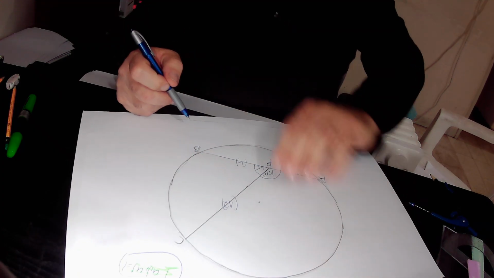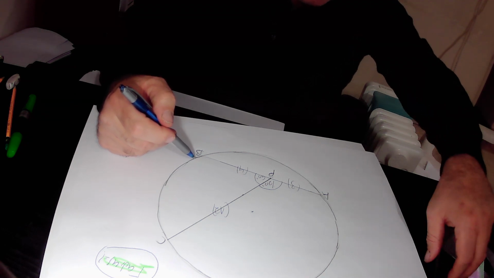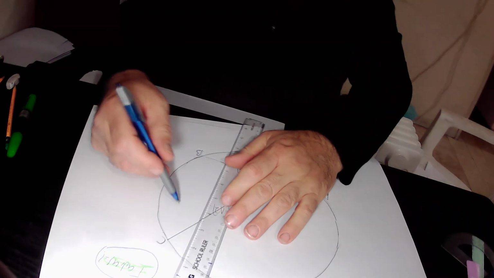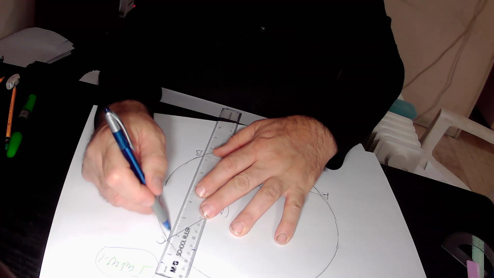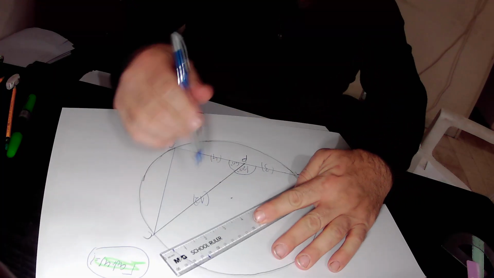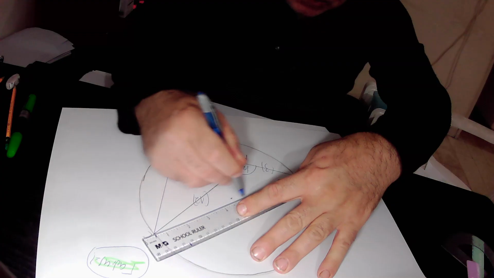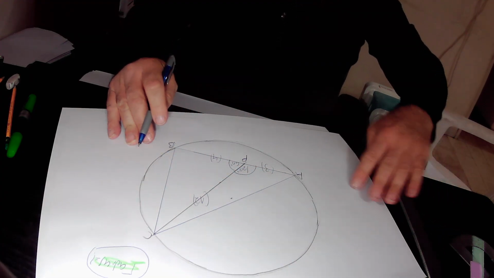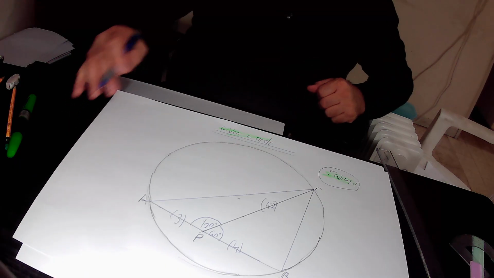In the next step, we'll join points C and B together by a straight line. And we join points C and A together by a straight line. By doing those constructions, we get three triangles.